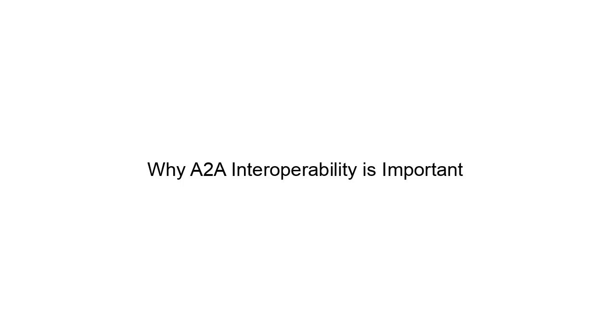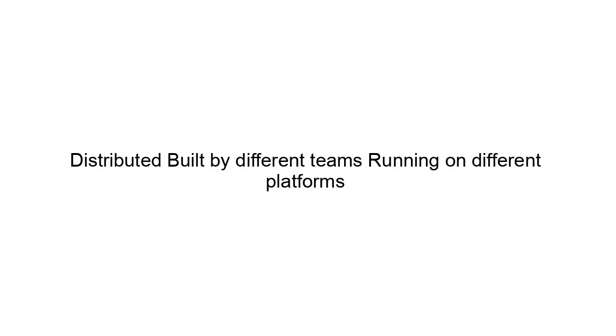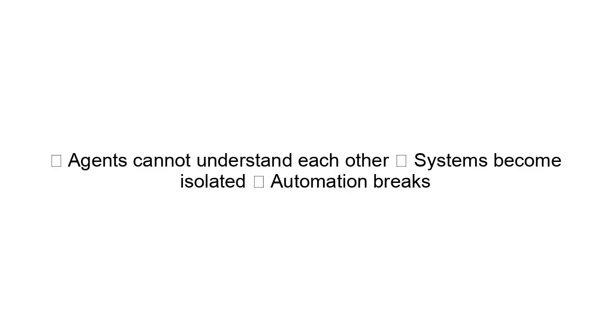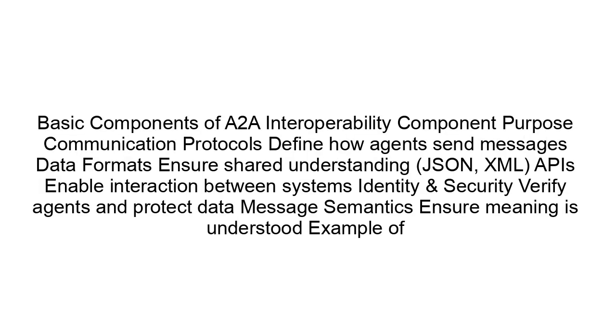Why A2A interoperability is important. Modern systems are not built as a single AI. Instead, they are distributed, built by different teams, running on different platforms. Without interoperability, agents cannot understand each other. Systems become isolated. Automation breaks. With interoperability, agents collaborate easily. Systems become scalable. Automation improves. Real-world workflows become efficient.